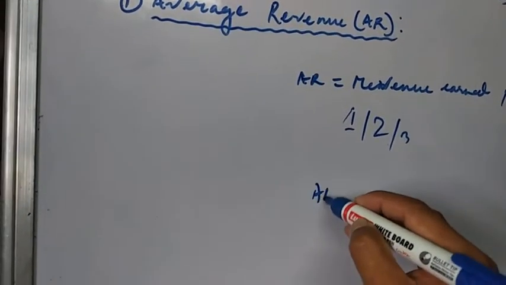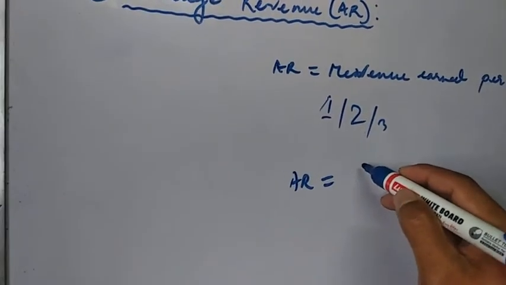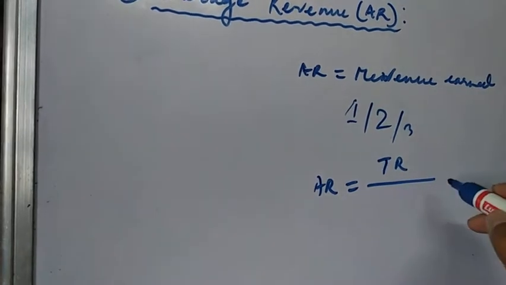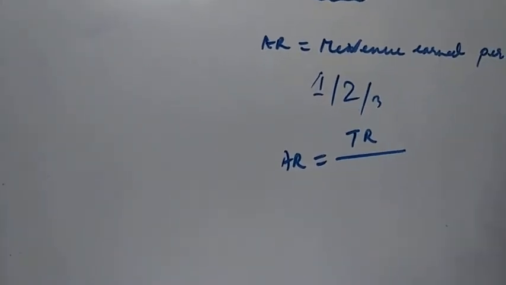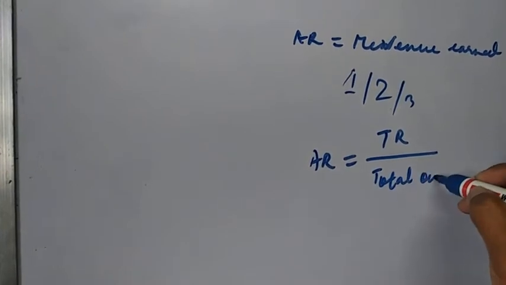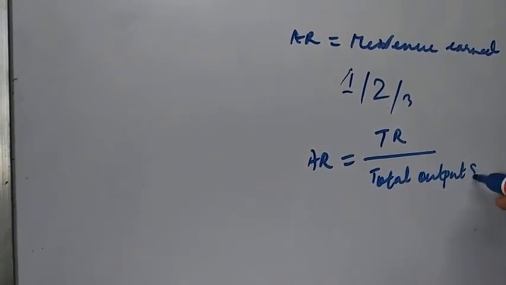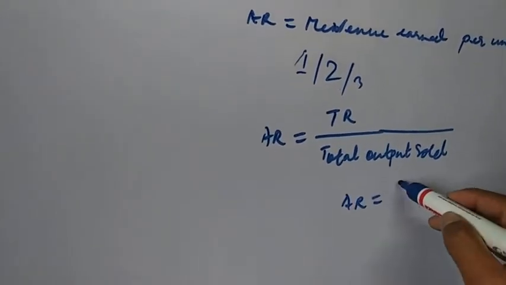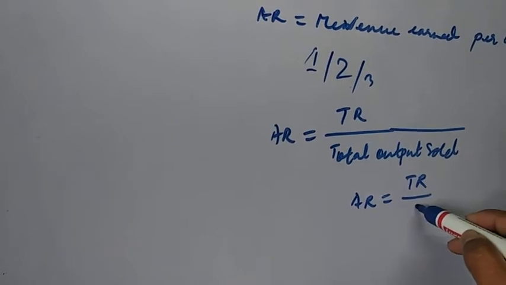Thus, average revenue is given by total revenue divided by total output that is sold. So in short, AR will be equal to total revenue by Q.